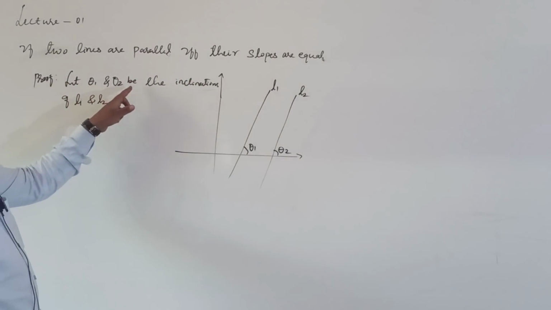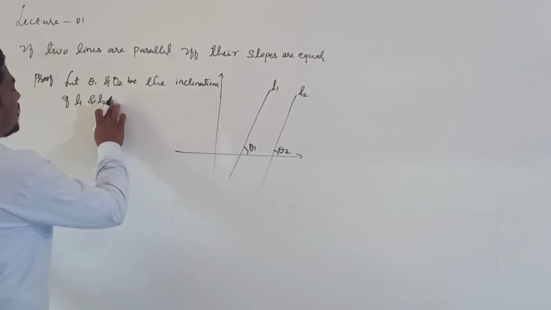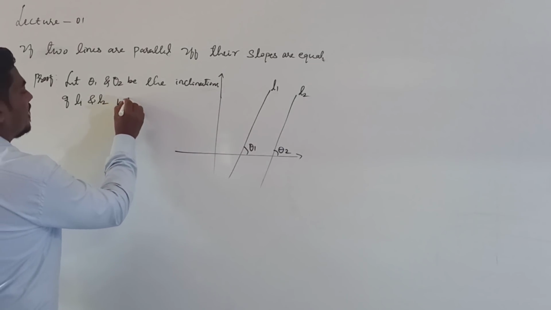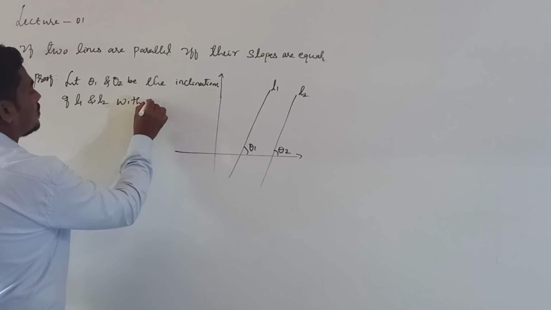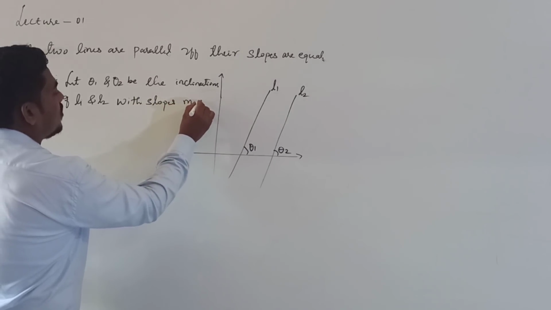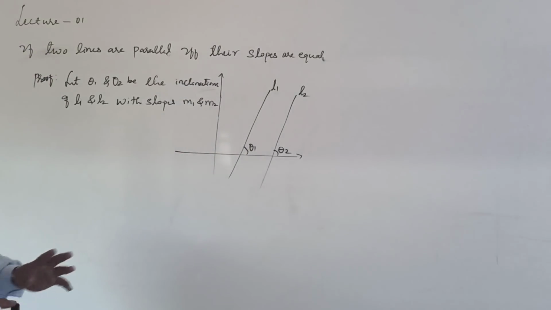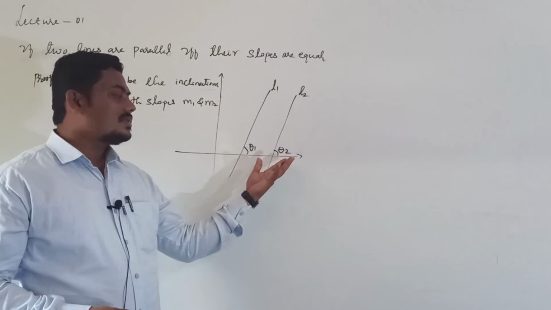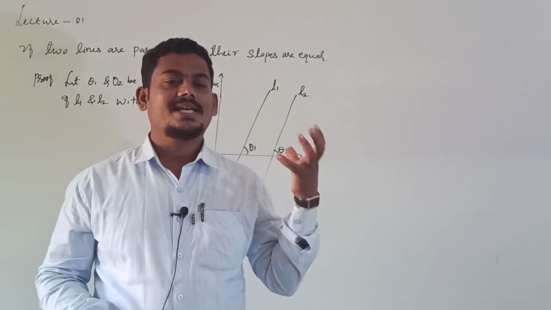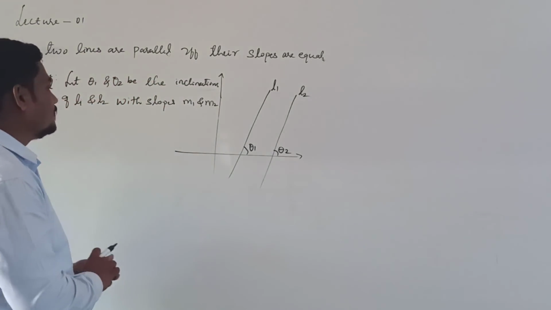Let theta 1 and theta 2 be the inclinations of L1 and L2 with slopes small m1 and m2. Here we have two lines, so take m1 as the slope of line 1 and m2 as the slope of line 2.